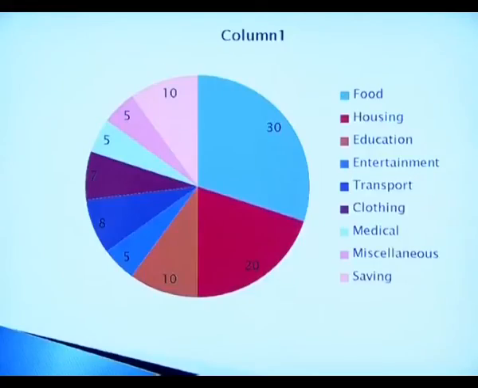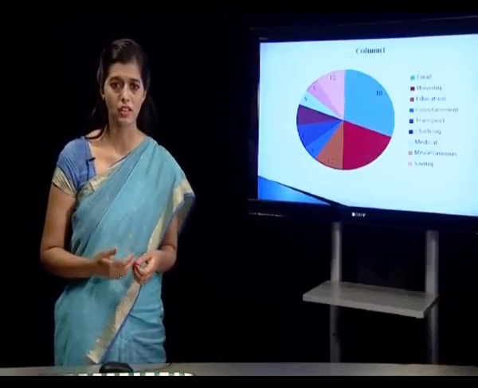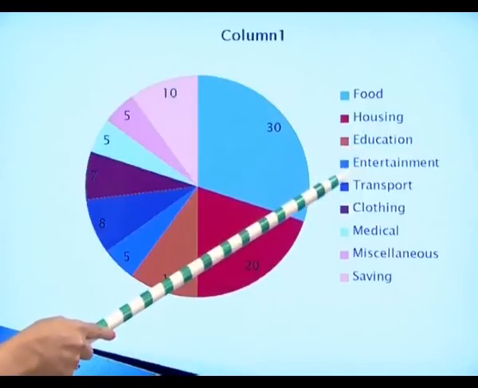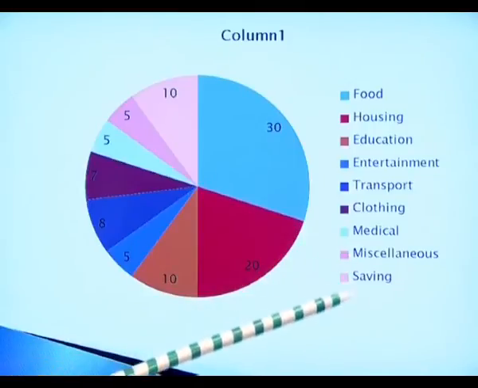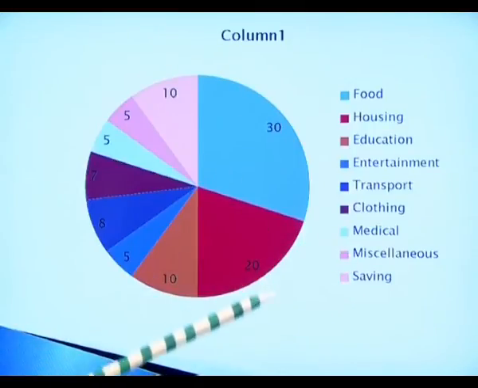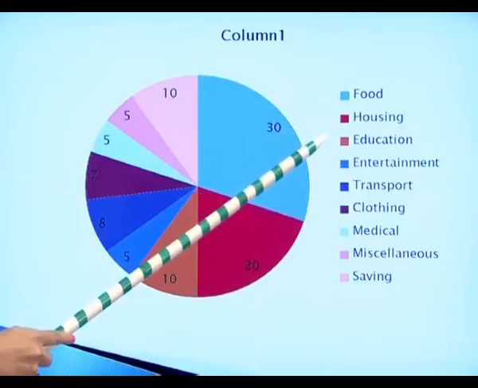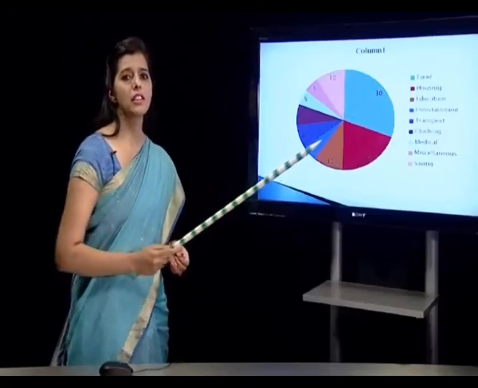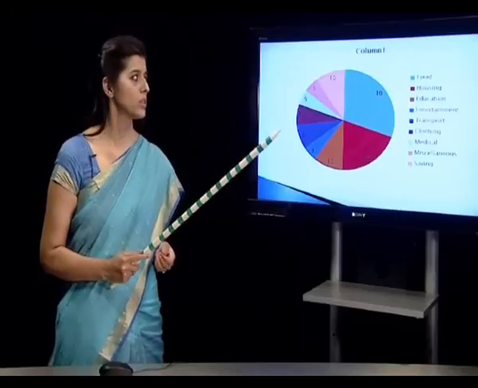Now there are certain different categories of expenditure which we have discussed, which are food, housing, education, entertainment, transport, clothing, medical, miscellaneous, saving. Now we have also discussed the amount of money to be allocated for each expenditure, but there is a certain guideline of different categories of percentage which has to be given.